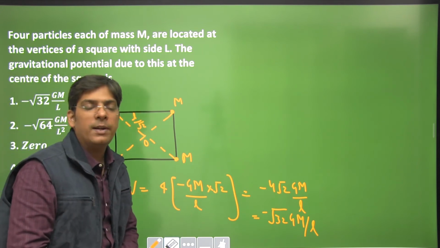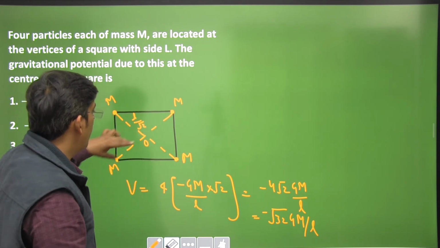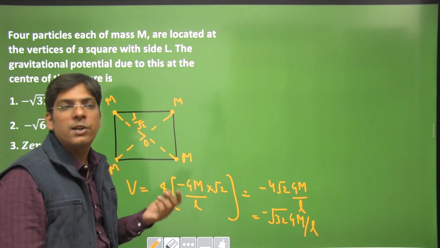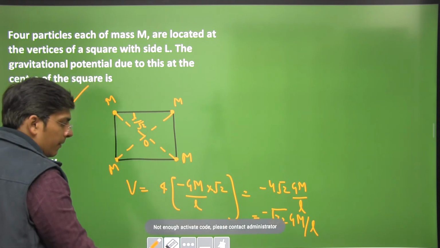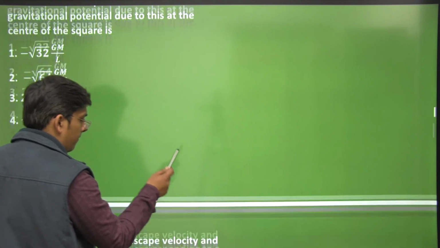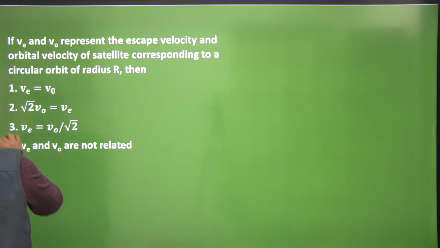Potential is a scalar quantity. Due to symmetry, instead of calculating the potential due to 4 point masses individually, I just calculate the potential due to 1 point mass, then I multiply the value by 4. V and VO, okay, easy one, very easy.